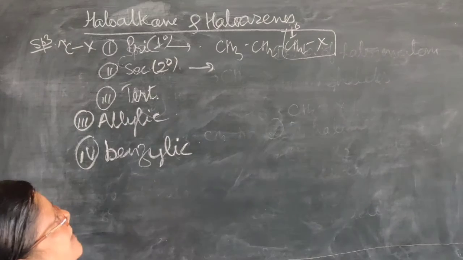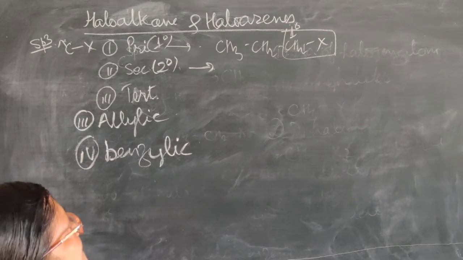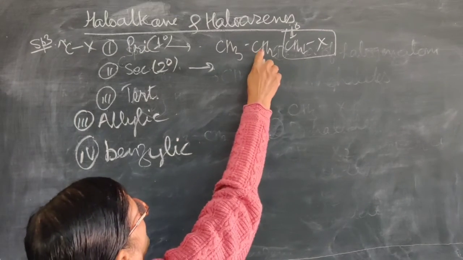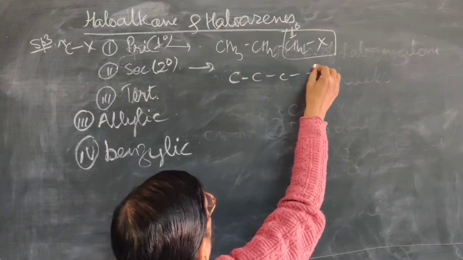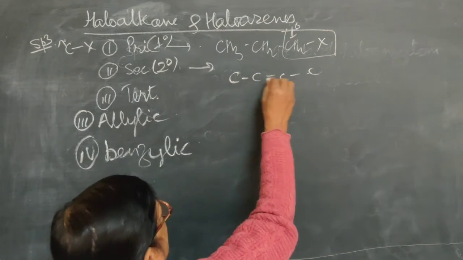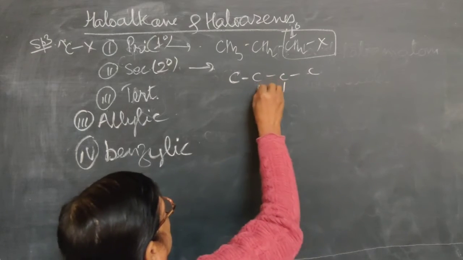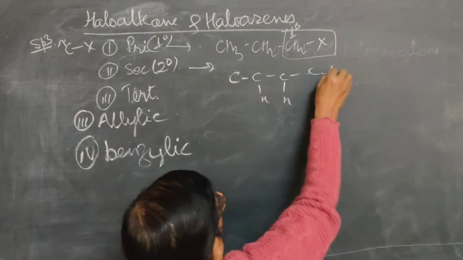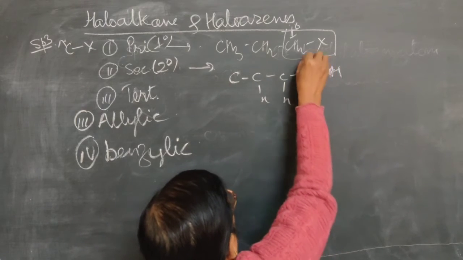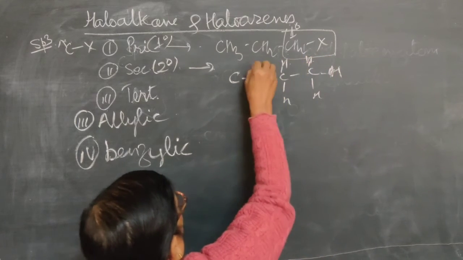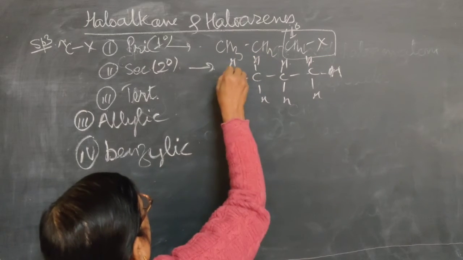Then for the secondary alkyl halide, we remove one of the hydrogen atoms from a carbon atom which is present in between the chain, either this carbon atom or this carbon atom.